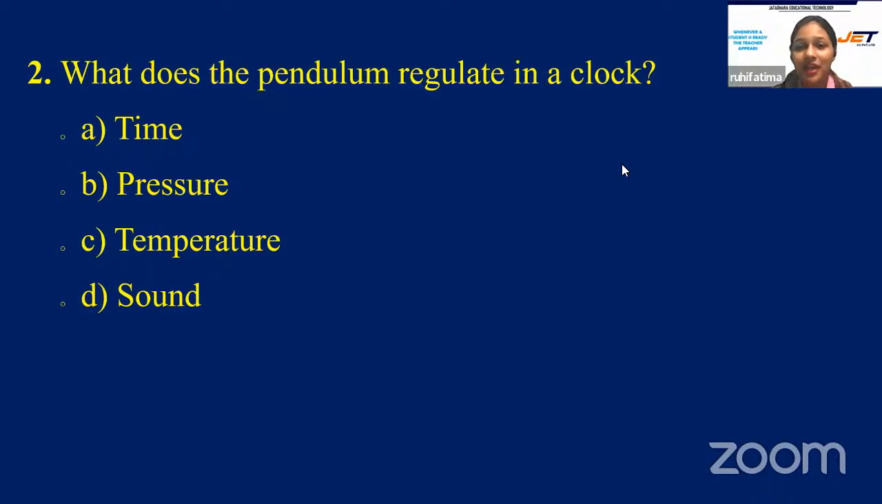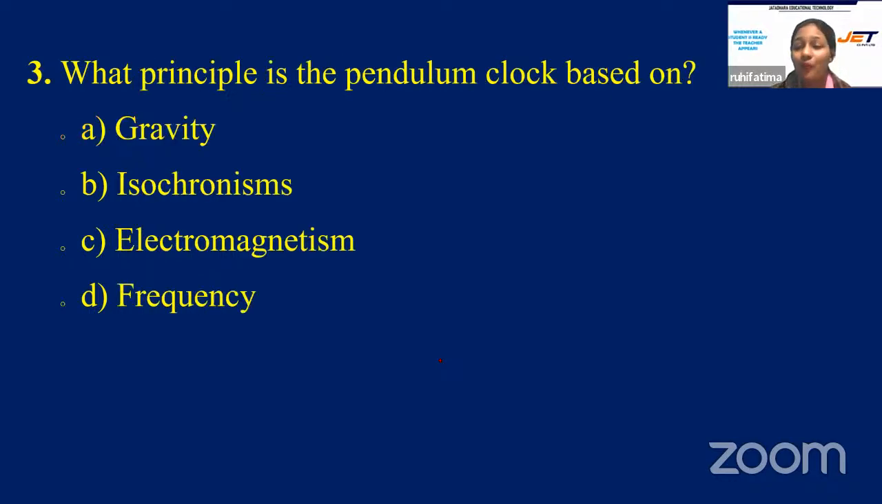All right, time is up. And yes, you all are right. That is option A, time. Very well done, students. Next question. What principle is the pendulum clock based on? And your options are A, gravity, B, isochronism, C, electromagnetism, or is it D, frequency?